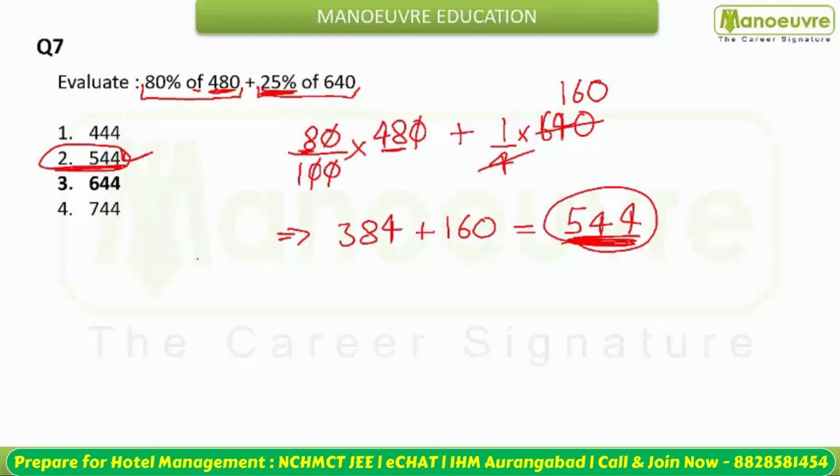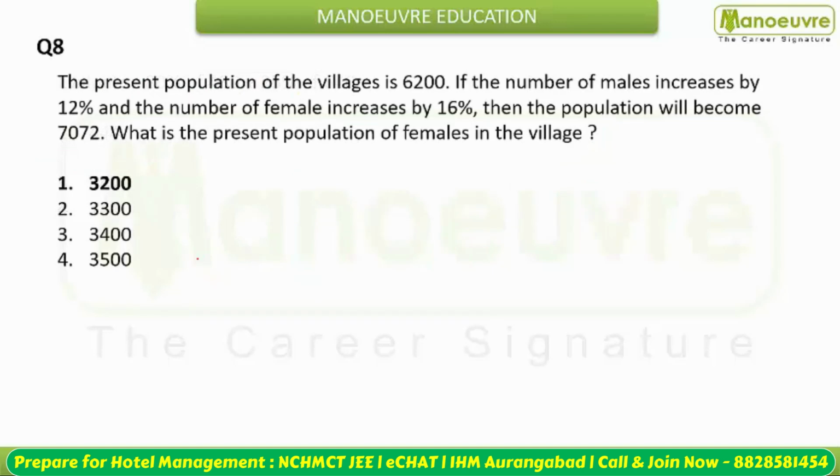Okay. Moving to the next question. The next question is given to you from percentage, regarding population. The present population of a village is 6200. If the number of males increases by 12%, and the number of females increases by 16%, then the population will become 7072.